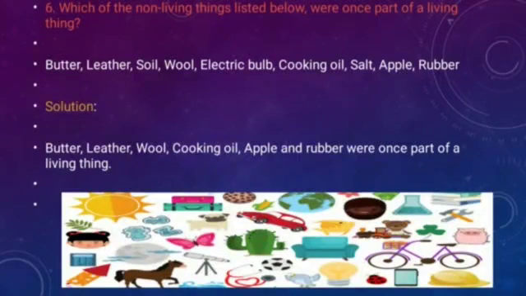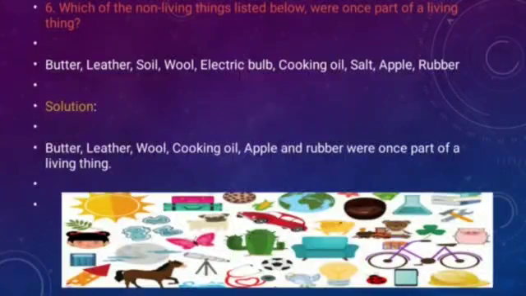Then soil, now it is non-living. Earlier also it was non-living only. Wool, now it is a non-living thing, but earlier it was part of a living thing, because wool comes from the sheep's hair, and a sheep is living.